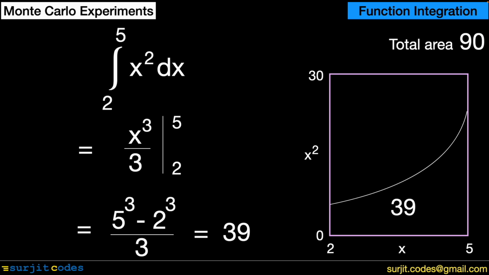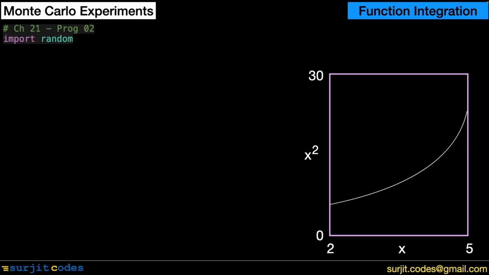Total area of the rectangle is 90 because its x range is 3 and y range is 30. So the area below the curve is 43.33% of the total area of the rectangle, and the problem reduces to finding the fraction of the area below the curve. We can readily visualize that the Python program will be on the same lines as the previous program.